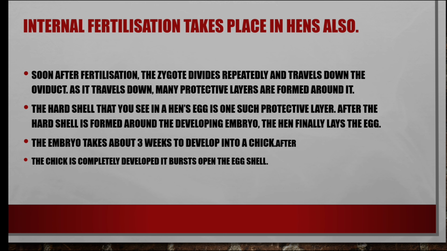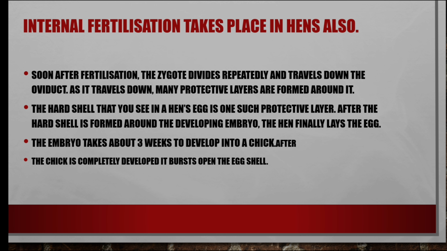Internal fertilization takes place in hens also. In the hen, it's very different. Soon after fertilization, the zygote divides repeatedly and travels down the oviduct, and many protective layers are formed around it. The hard shell that you see on a hen's egg is one such protective layer around the zygote. After the hard shell is formed, the embryo will develop, and the hen finally lays the egg.